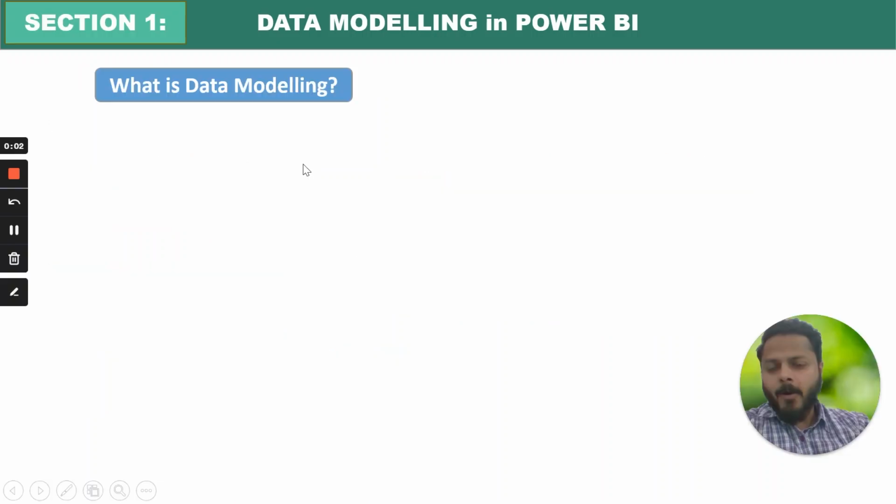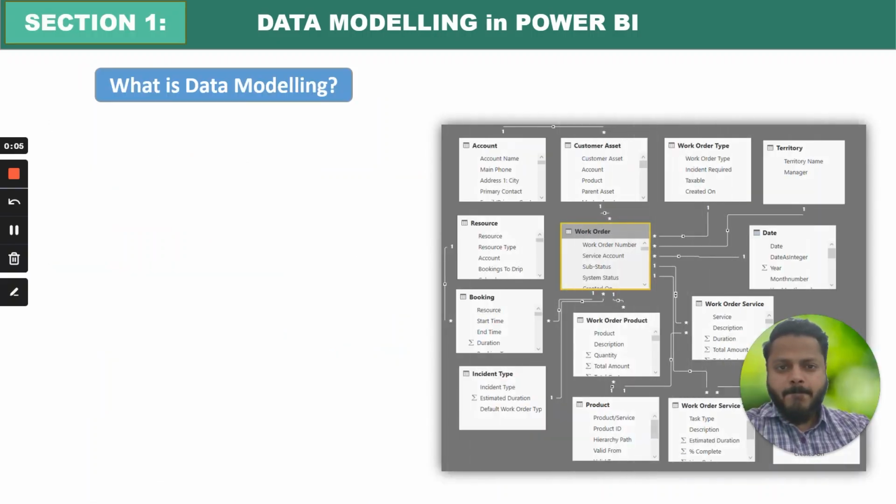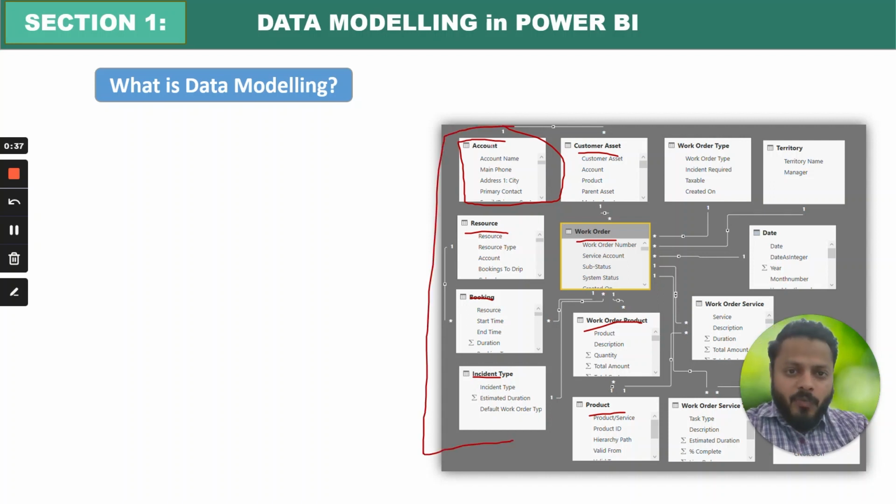What is data modeling? All right, so what is data modeling? So as you can see, this is my table structure that is created in Microsoft Power BI. You can see there are various tables, right? So you can see table 1 is account table, then there is resource table, booking table, incident type table, product table, work order product, work order, customer asset. So there are multiple tables, right? So these are the real case studies where you have to understand how to create data models, because you would be having multiple tables, right? So which table to connect with which table, that is really tricky, right?